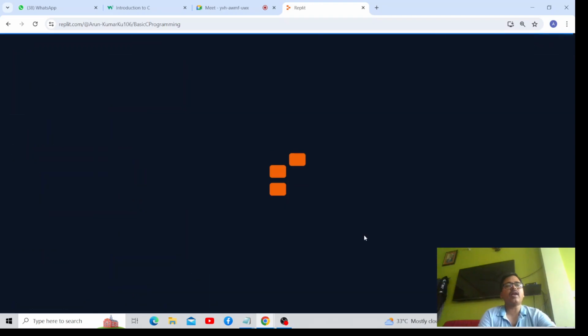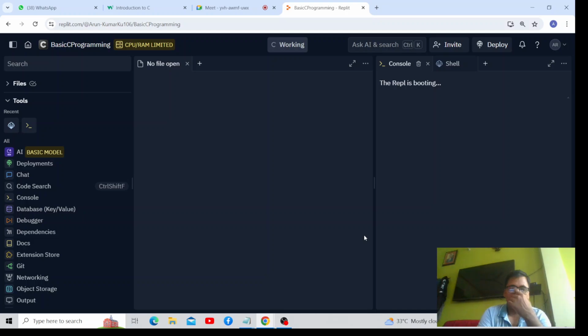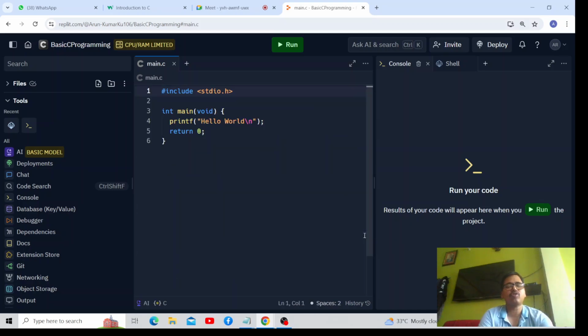Ayush, you can see that I have opened Replit.com. In this Replit.com you can see that it supports so many languages. You can write online programs. An online compiler is visible there. On the screen, you can see that a small code snippet has been written, which displays hello world on the screen.